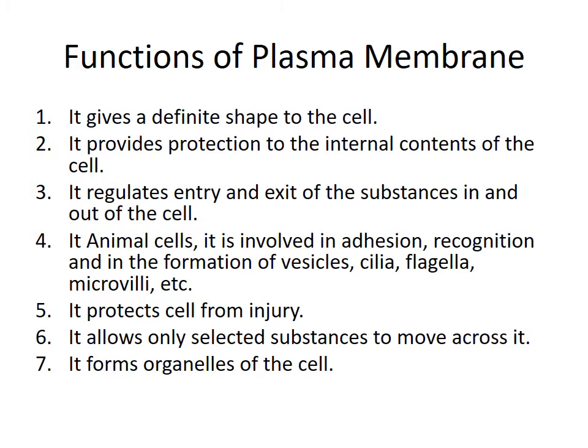It means some of the cells have a particular part formed from it only. So to help the cell produce vesicles, cilia, flagella on the outer part of the body or in the inner part of the body, plasma membranes help them to form it. So these are some of the functions of plasma membrane.